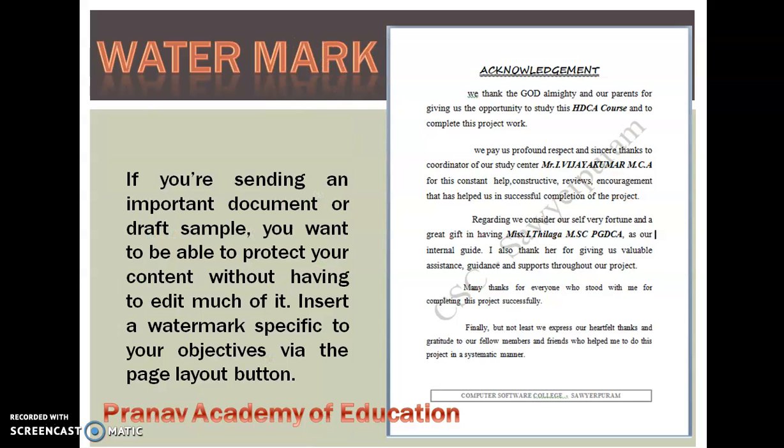Watermark. If you are sending an important document or draft sample, you want to be able to protect your content without having to edit much of it, then you can insert a watermark specific to your objective through the page layout option.